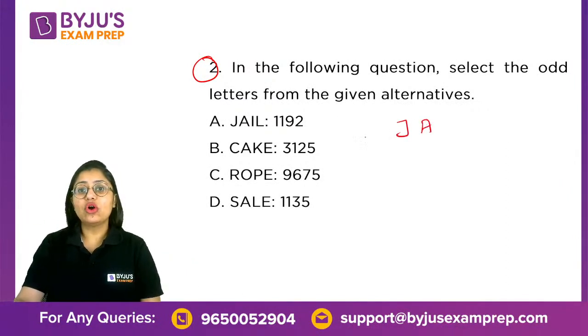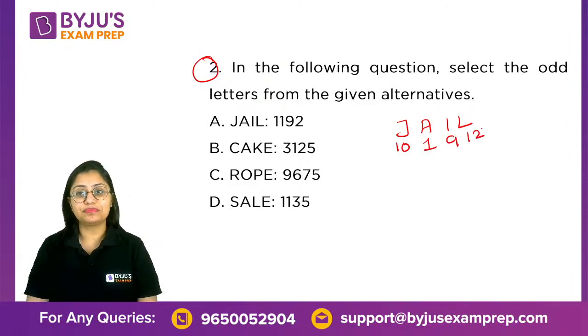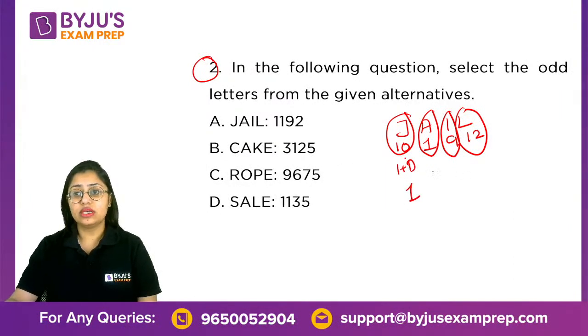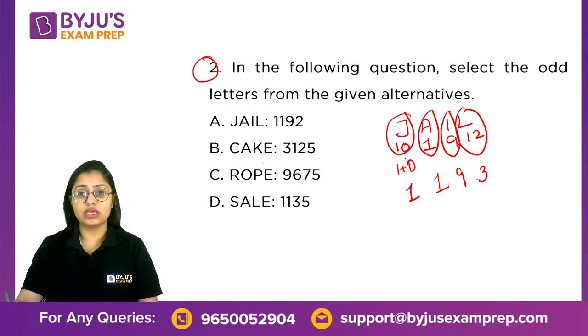Because the numbers are involved, can I just take a look at the numbers given to me and the place values of these letters? If I do this, I can write down 1, 9, but this should be 3. So this is not working. But take a look over here.